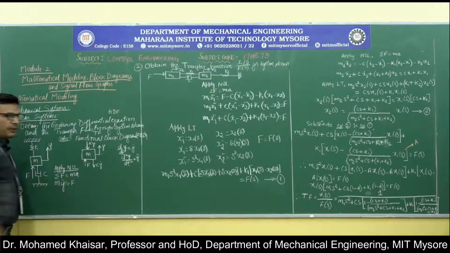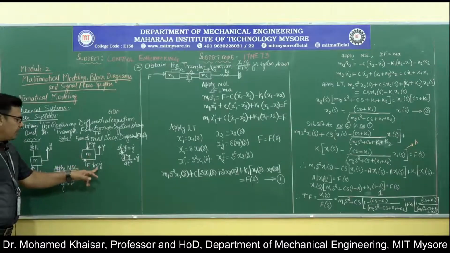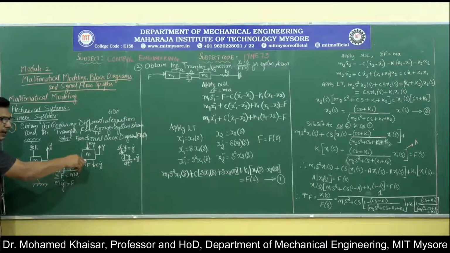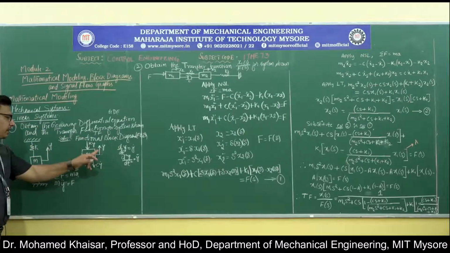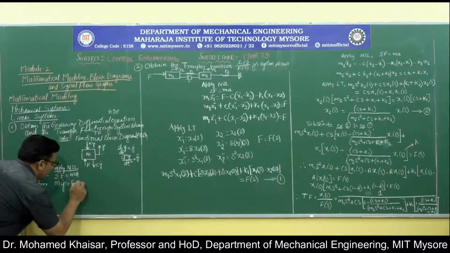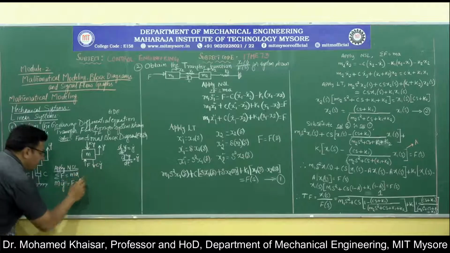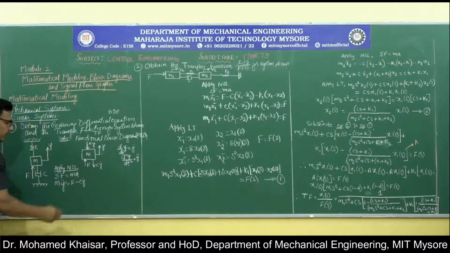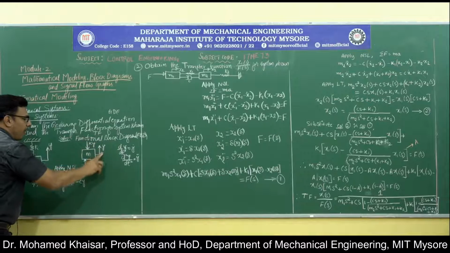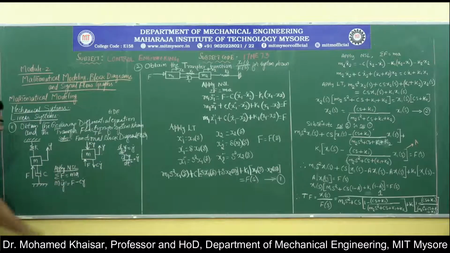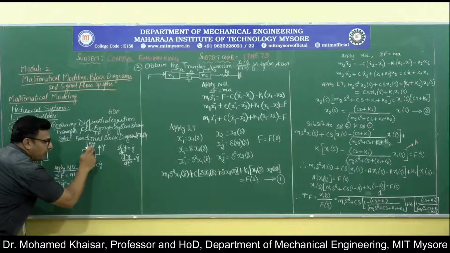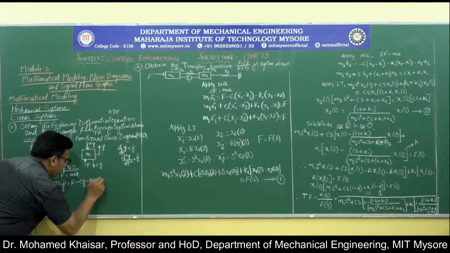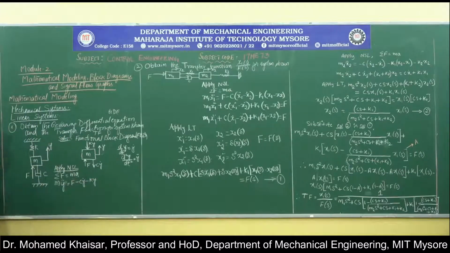Then what are the other forces acting onto the mass? The damping force as well as the spring force. Both of them are acting in the direction opposite to the displacement. So I'll write the damping force as Cy dot with a negative sign, because this is acting in a direction opposite to the displacement. The spring force is also acting opposite to that of displacement, so I am going to write the spring force with the negative sign.